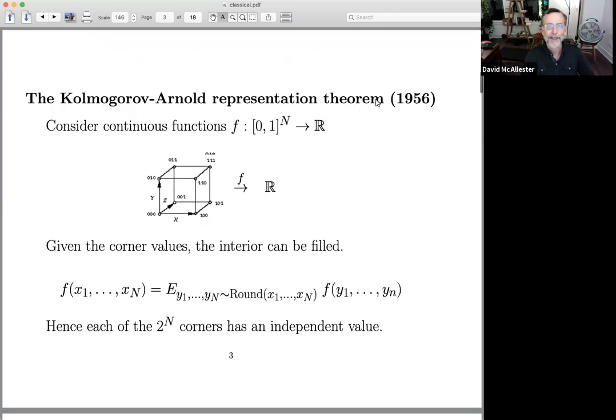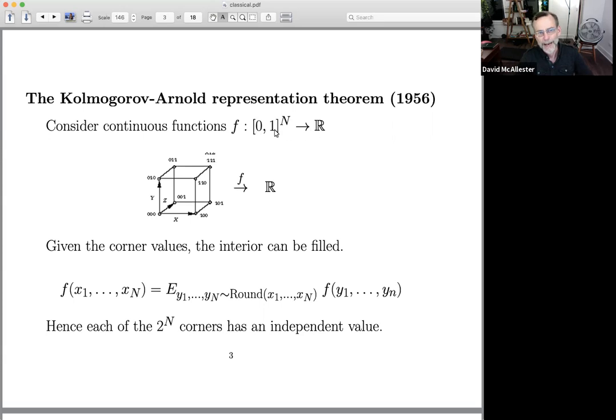So let's start by looking at some classical universality theorems. So the Kolmogorov-Arnold representation theorem from 1956. And this theorem makes a claim about all continuous functions of n inputs. So if you consider a continuous function of n inputs, where each input is in the interval 0, 1.